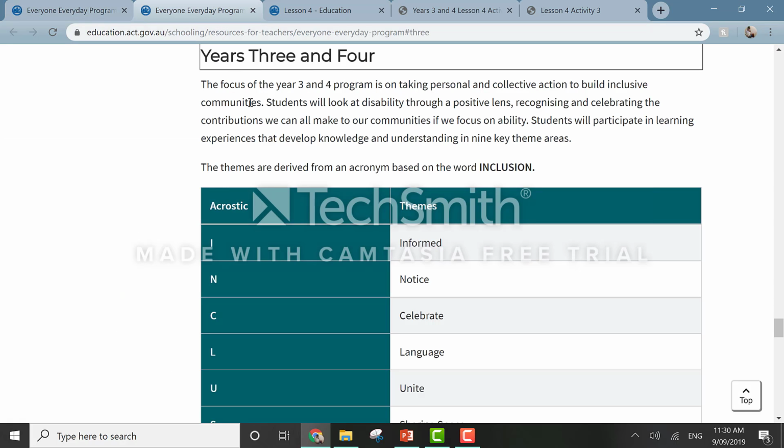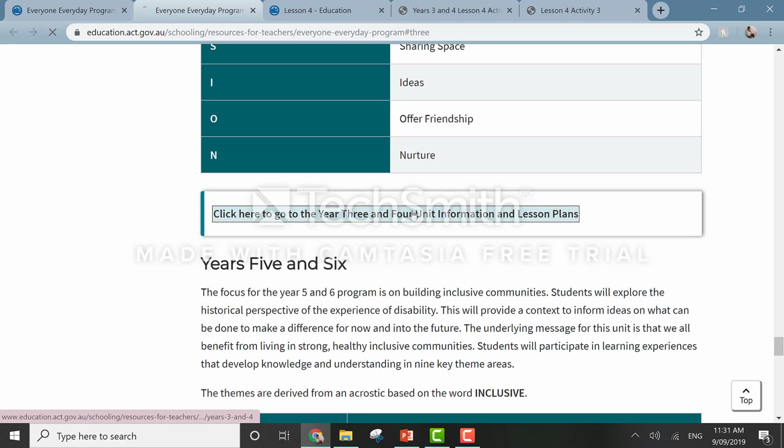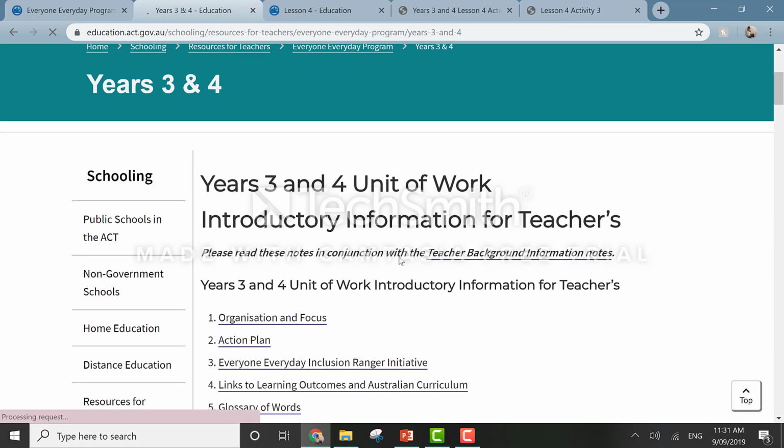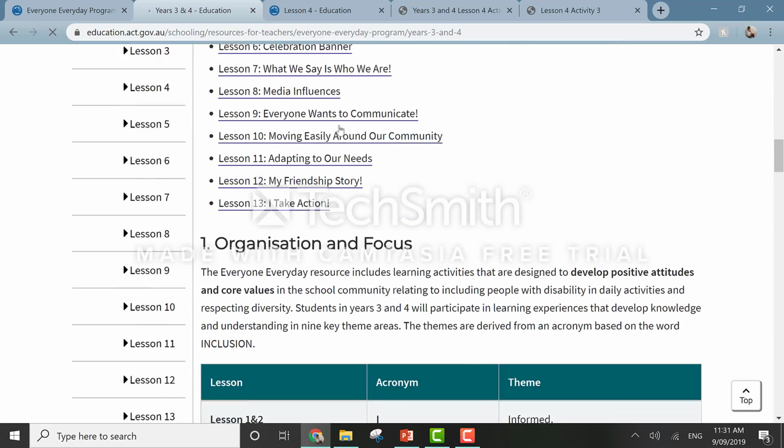The unit has an overview of the lesson intent and the acrostic poem with keywords that will be seen throughout the lessons. The Everyone Everyday units for 3 to 4 contained multiple lessons, but today we'll be looking at Lesson 4. What do you notice?